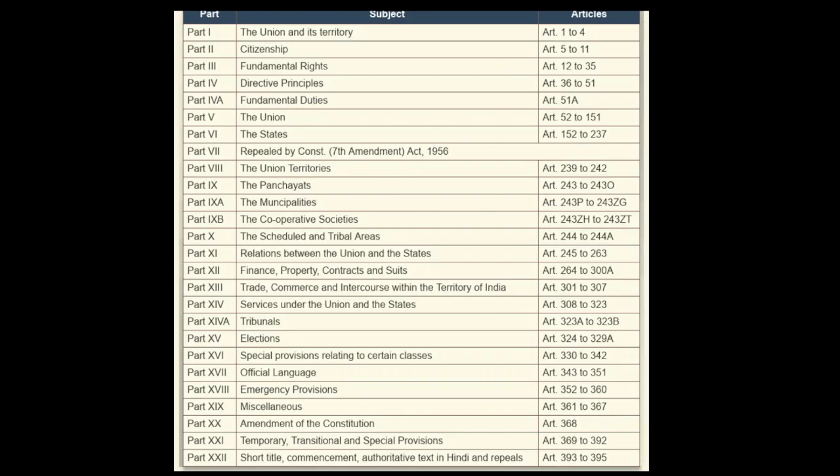What if we, as the people of the country, and the administrators or the legislatures, feel that there is a need to make certain changes in the Constitution to make it a living document, to make it suitable for the present environment? For that, the provision has been mentioned in Part 20 of the Indian Constitution, the amendment of the Constitution, Article 368. Now, Part 21 contains certain temporary provisions from the time when the Constitution was being adopted way back in 1950, and then Part 22, not that important.